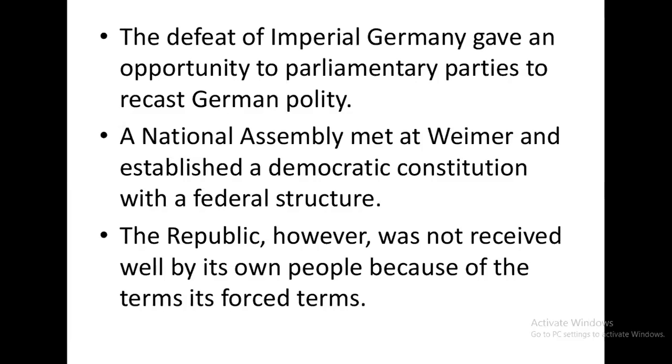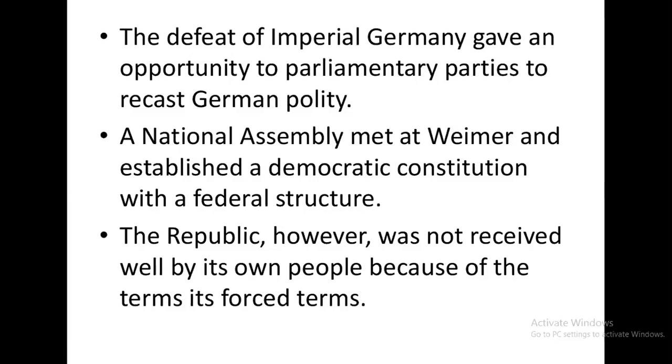Weimar was a place where the National Assembly met, and they established a democratic constitution with a federal structure. You know what a democratic constitution is? It means the rules and regulations according to a democratic country. The National Assembly made a constitution.